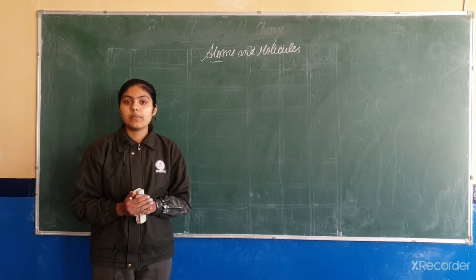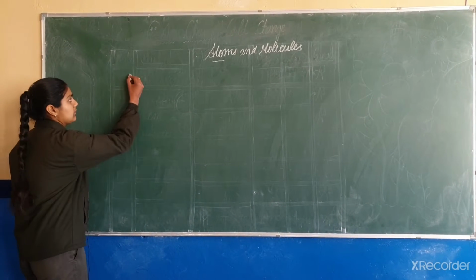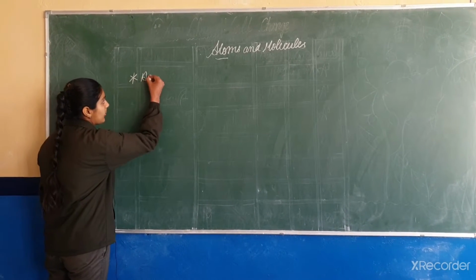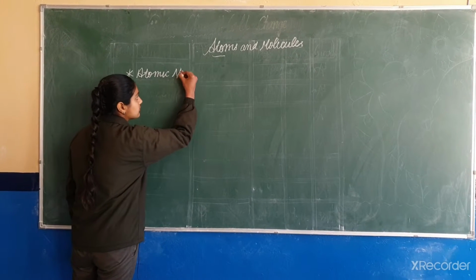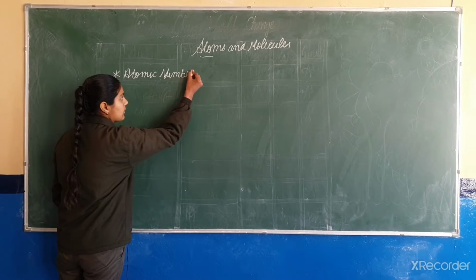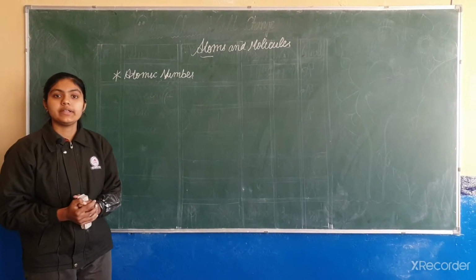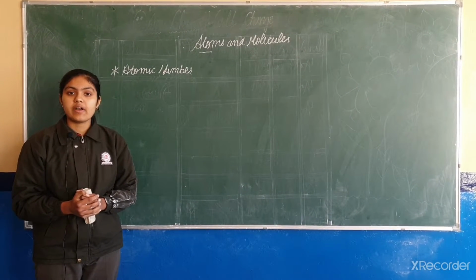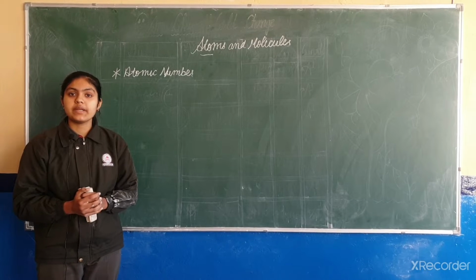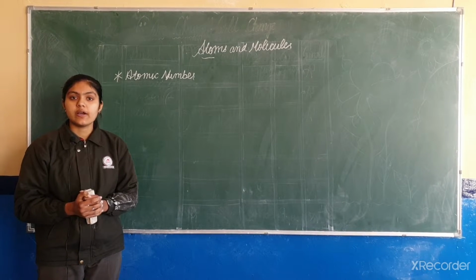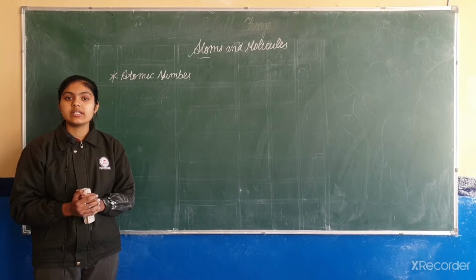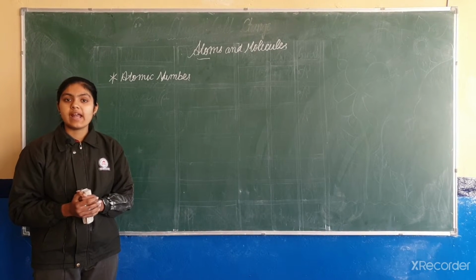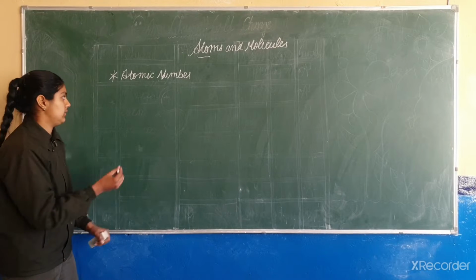Now I will tell you about atomic number. What is atomic number? Atomic number is defined as the number of protons present in the nucleus of an atom. For example, hydrogen. The atomic number of hydrogen is 1. Now take some elements with their atomic numbers.